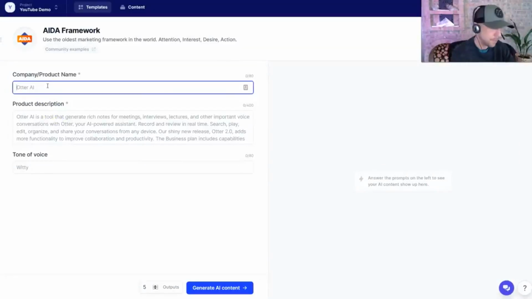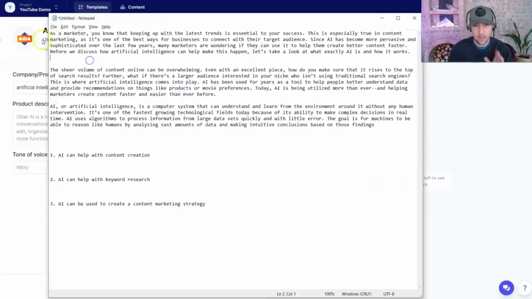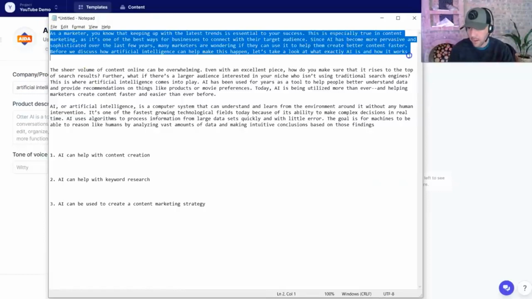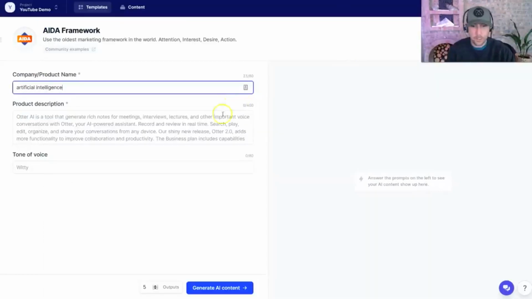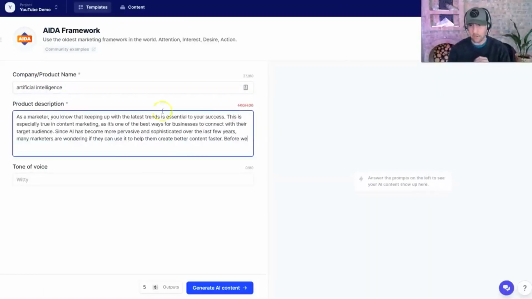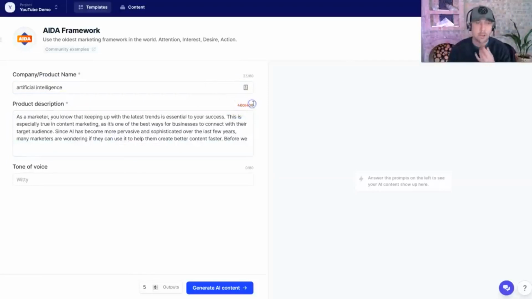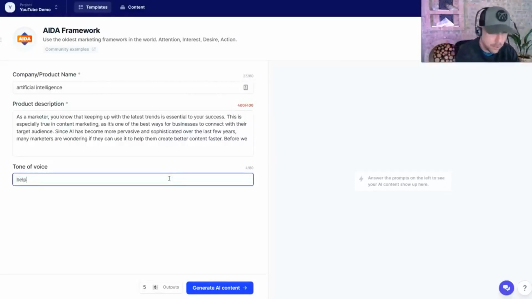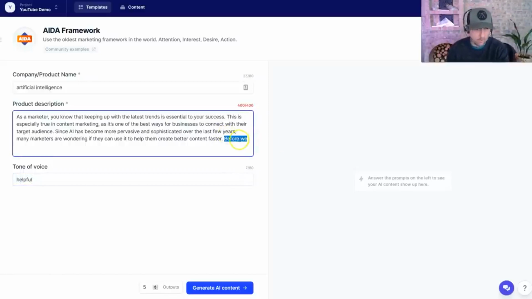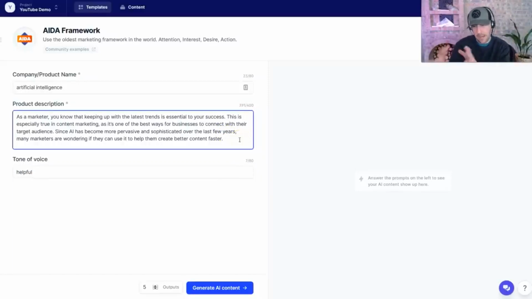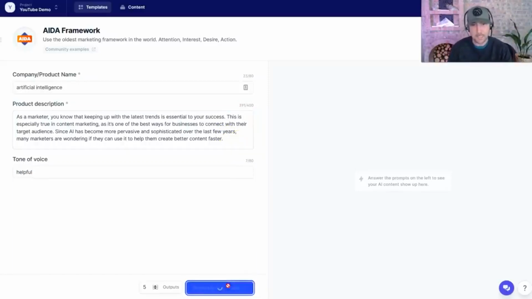So I'm going to let the company name be artificial intelligence. And I'm going to actually take this content here. Now, the way the AI works is they only allow us to add 400 words, or 400 characters, inside of here. And there's limitations on this tool, so you can't just literally go plagiarize other people. And I'm going to put helpful here. Okay, and I'm just going to delete where it kind of stopped, because it just ended there. So I'm going to make sure it's complete here.